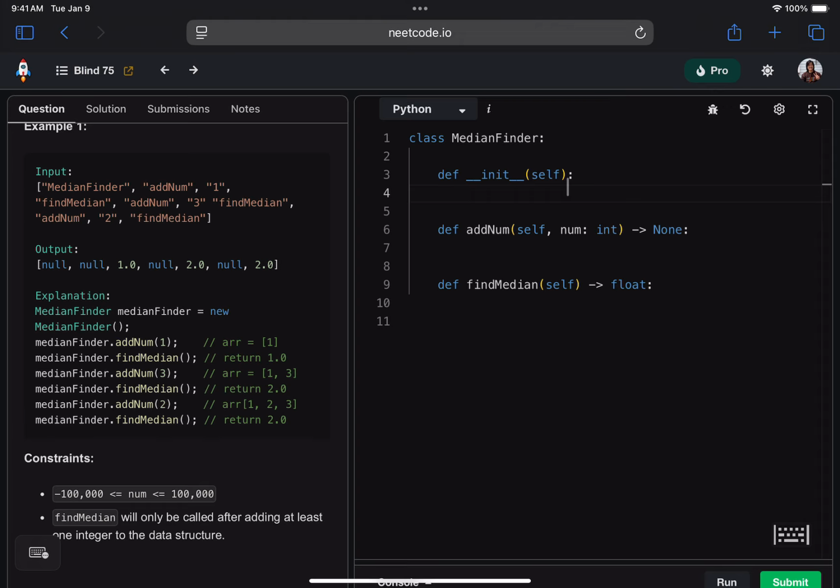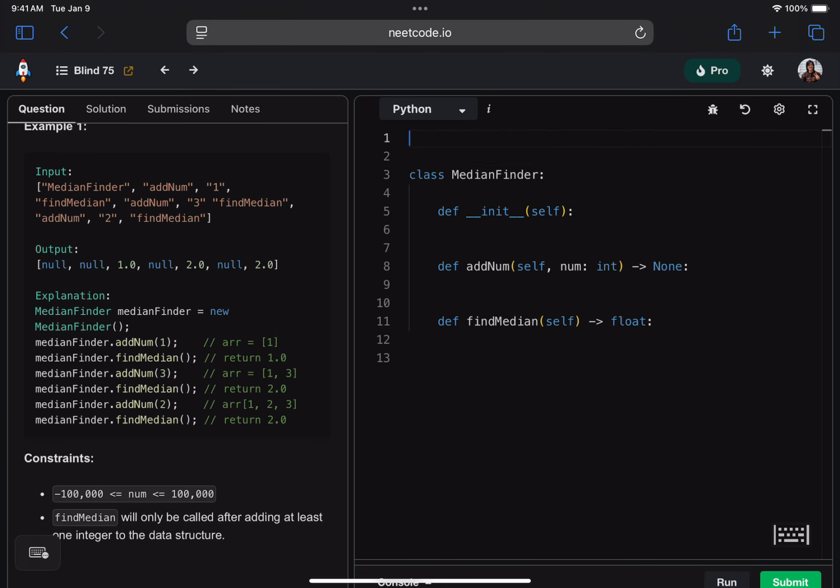All right, so what do we need to have? Well, when we initialize this, we're going to want to create these two heaps. And I think we have to import heapq for this. This is just Python's version of a heap, which is also known as a priority queue, or it's an example of a priority queue.